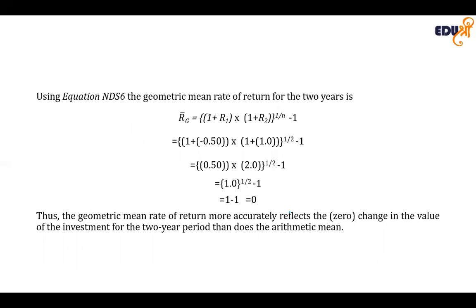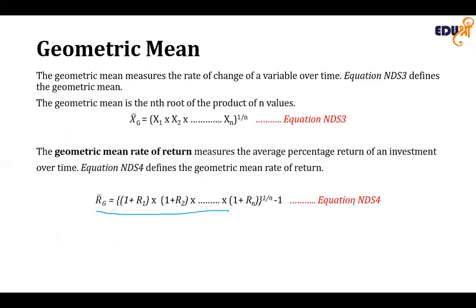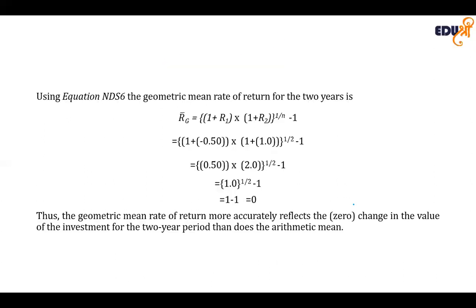Using our equation defined in equation 4, the geometric mean rate of return is (1 plus R1) into (1 plus R2) to the power 1 by n, minus 1. So we get 0. That is why we say that using the geometric mean rate of return more accurately reflects that there is zero change in the value of the investment for the 2 periods than does the arithmetic mean.